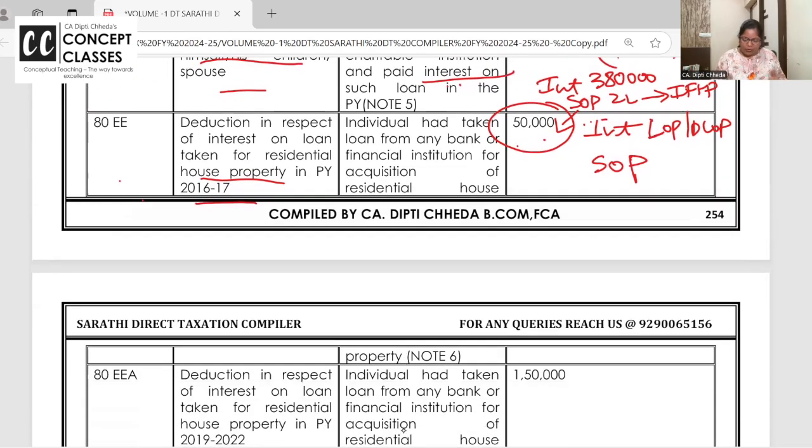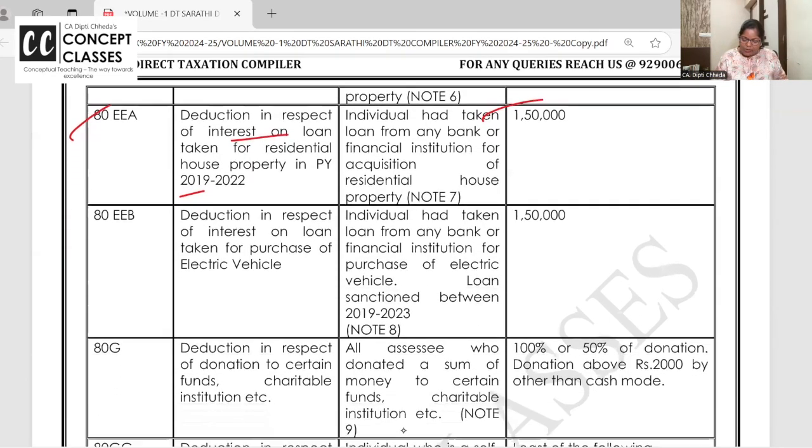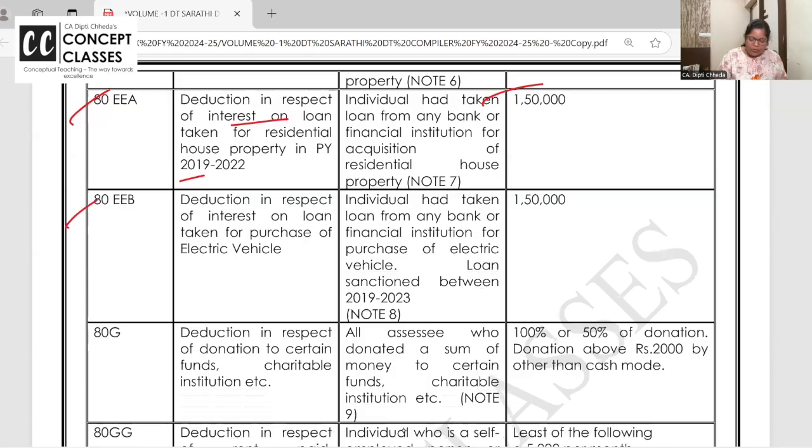Now, 80EEA is if you have taken the loan between 19 to 22, then 1,50,000. Same, some conditions are there. I'll go to the table and show you. 80EEB is if you have taken a loan for a battery operated vehicle.